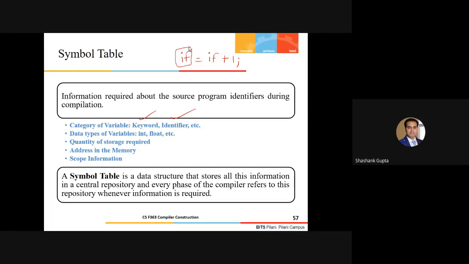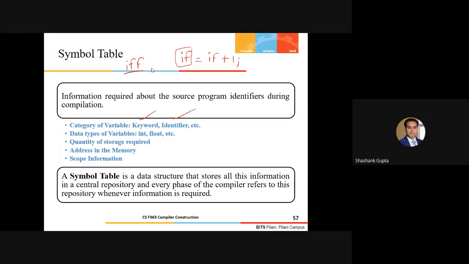So it will say it is not an identifier, it is a keyword. That information has to be stored somewhere. Later on, I will upload the language specification document on Nalanda, and I have to explicitly tell you what the existing keywords in your language specification are. You can't assume on your own. Probably I could have said that don't consider it a keyword, it should always be considered an identifier.